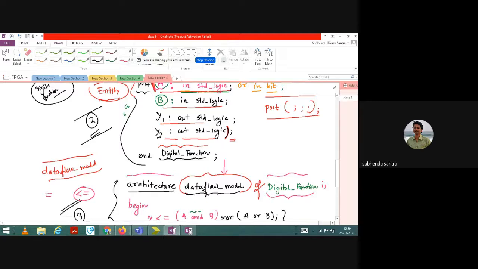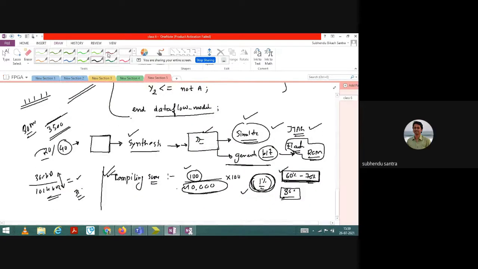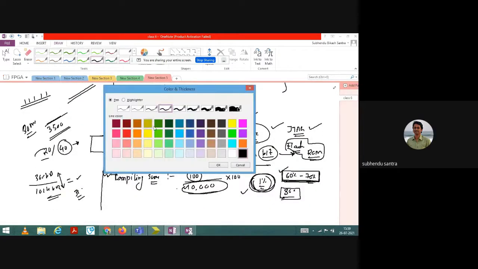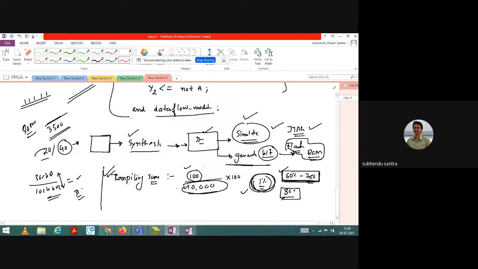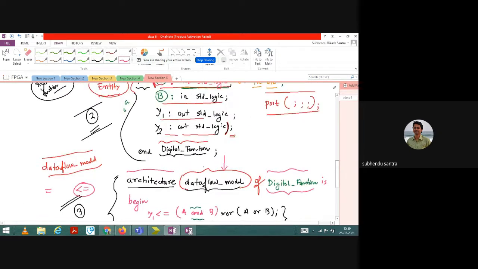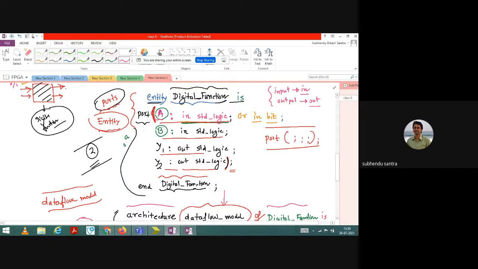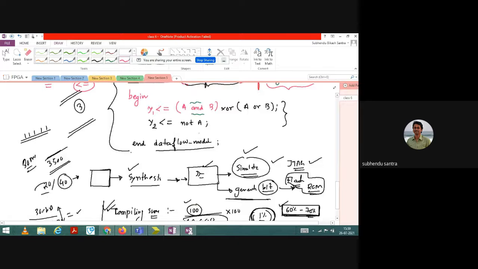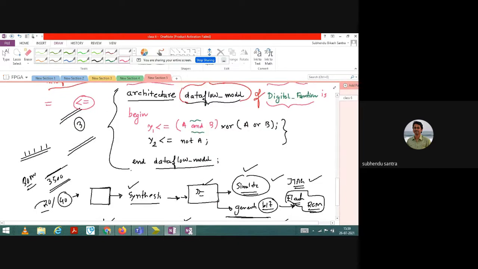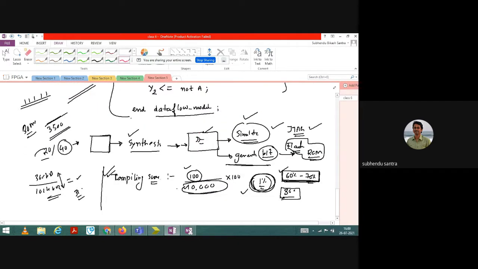Very good question. Let me explain. Here I have taken A as the input standard logic and B as the input standard logic. You do not have to change any programming. There is something called the output window, or the mapping window. Mapping.